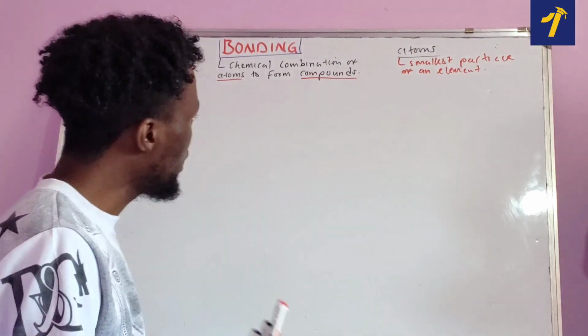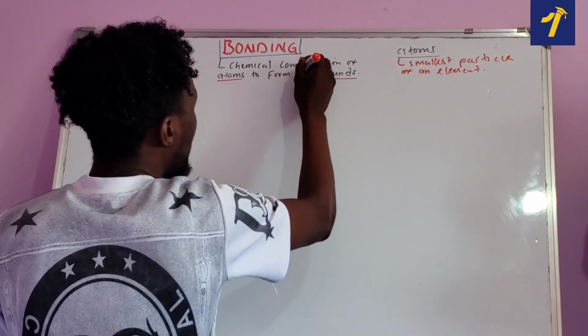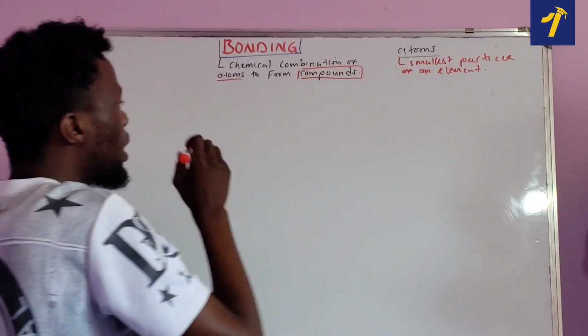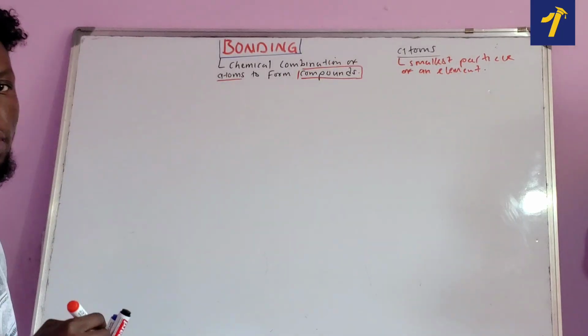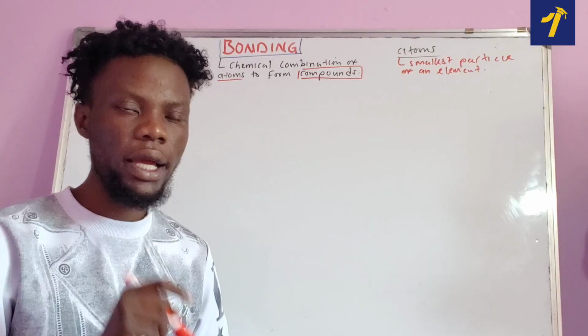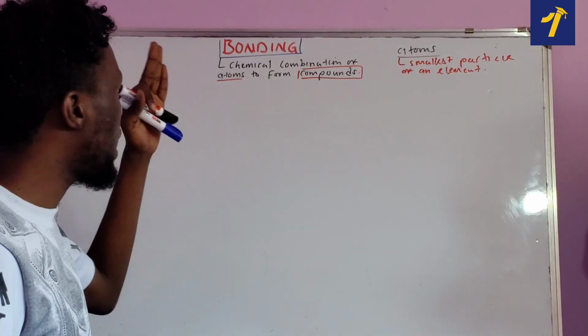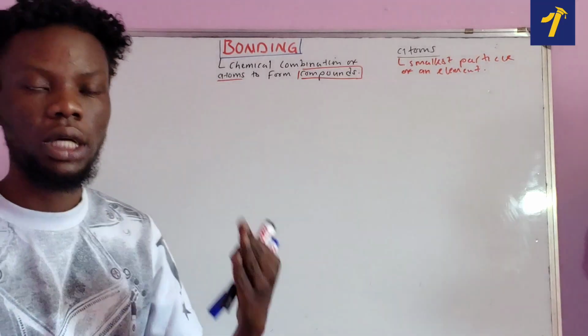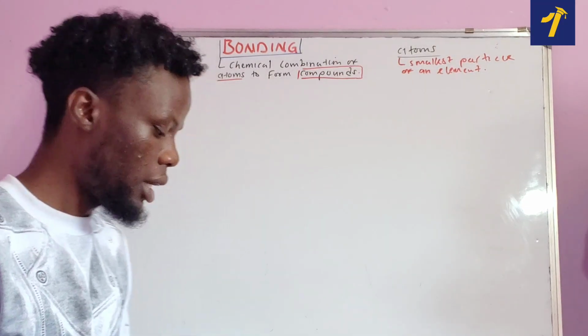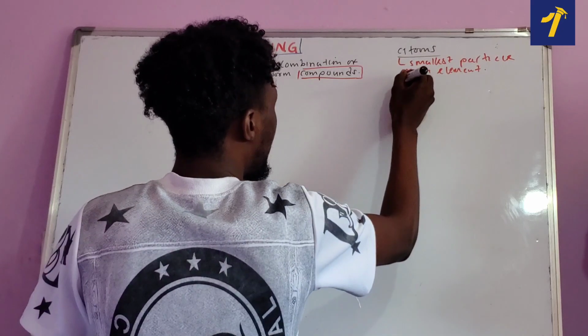Now, the most important thing is talking about compounds. The most important thing that we need to understand is compound, what it means. Why talk about compounds? It is because compounds are the ones that are going to tell us the type of bonding. Now, what are compounds?